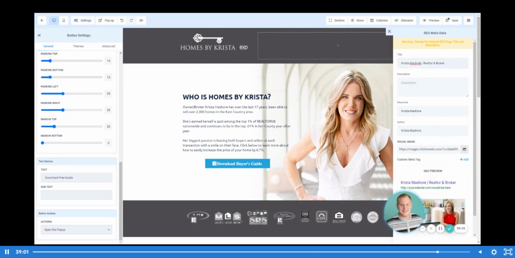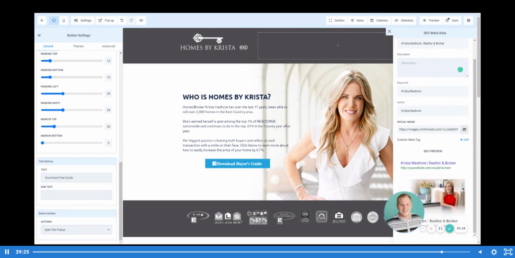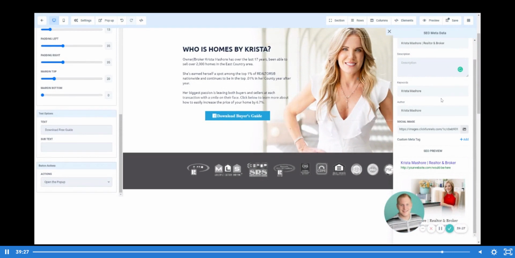So you want to make sure that you give your page a title. You want to make sure that you're adding a description that really meets what this page is for. So this is a real estate hero funnel. And what we mean by that is make yourself the local celebrity, the local hero in your market so that you can position yourself as the go-to agent. We want to make sure that we write a description that has a good number of keywords in it and really just pushes you over the top in your local marketplace.